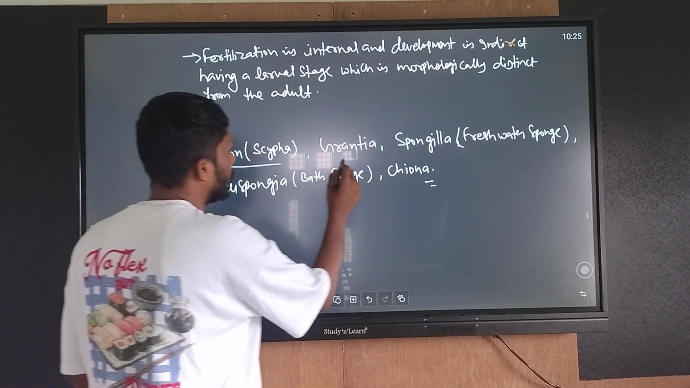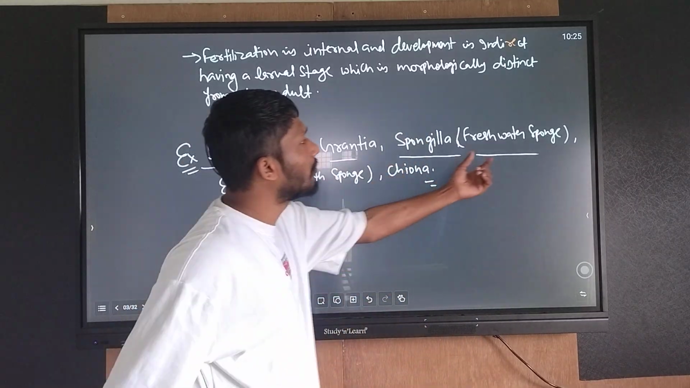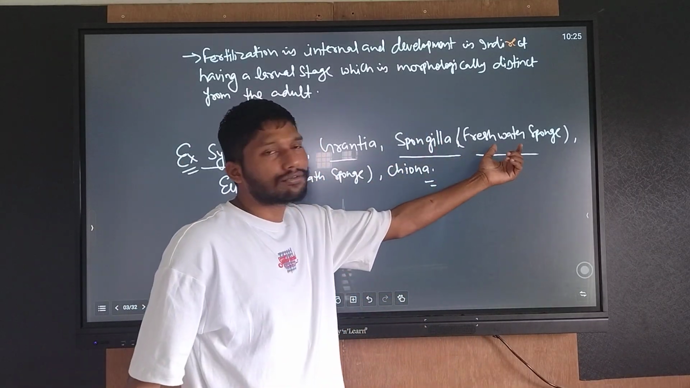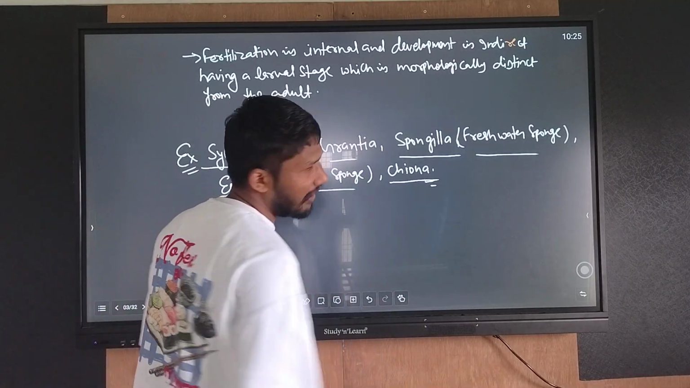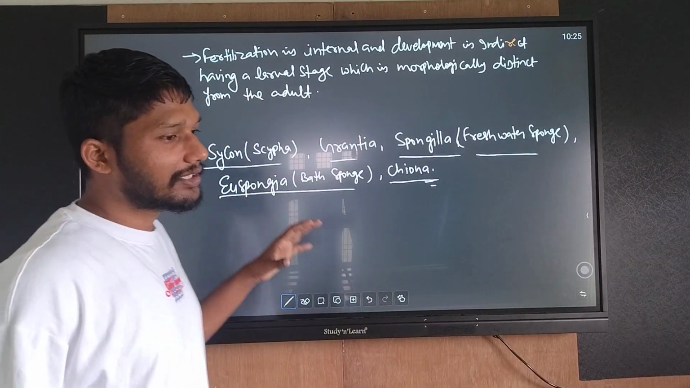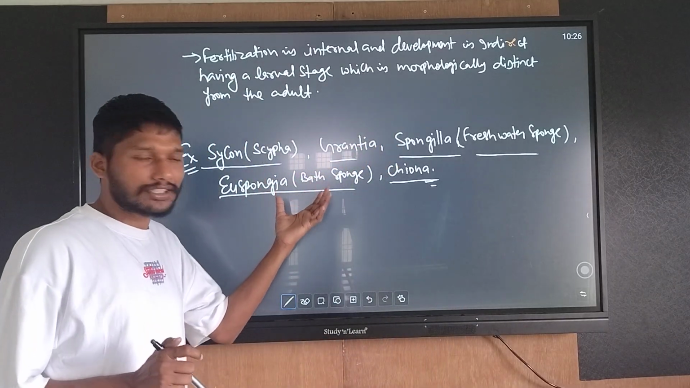Examples: Scypha, Sycon, Grantia, Spongilla (freshwater sponge), Euspongia (bath sponge), and others. Remember the common names: Spongilla is also known as freshwater sponge. These are the characteristic features of the phylum Porifera. I hope you remember these characteristic features.